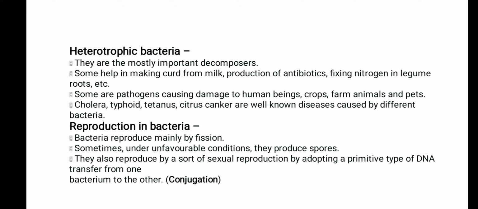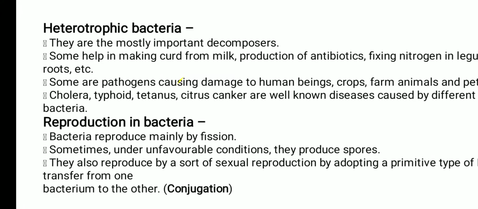These are the different types of diseases caused by heterotrophic bacteria. For example, cholera, typhoid, tetanus, citrus canker. These all are well-known diseases caused by different kinds of bacteria. Next heading is reproduction in bacteria. They reproduce mainly by fission.